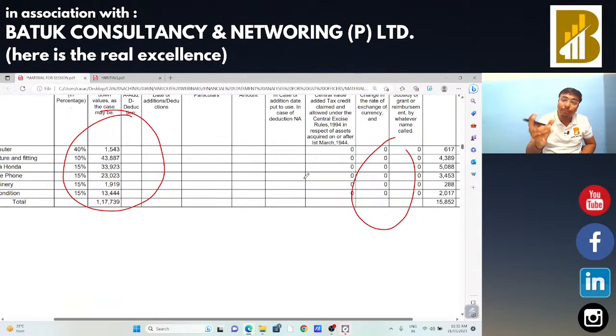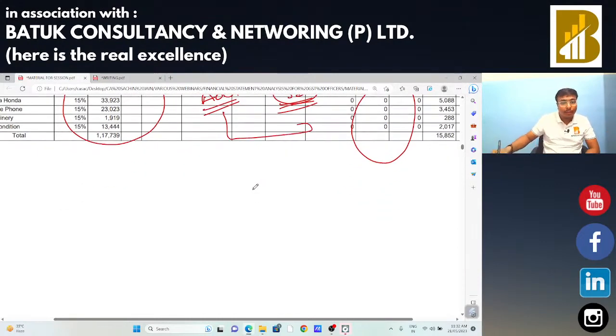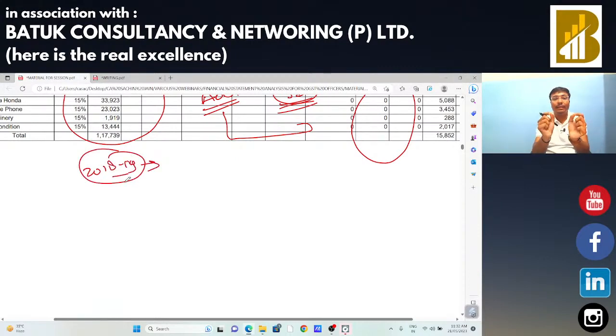We just need to check from that fixed asset chart whether there is any addition on account of fixed assets. In that case, input tax credit should be claimed properly, and if there is any sale, GST should be paid properly. This is the point on which we need to do the analysis. Our point is not that the depreciation is as per this and this. Suppose you are doing the audit for financial year 18-19.